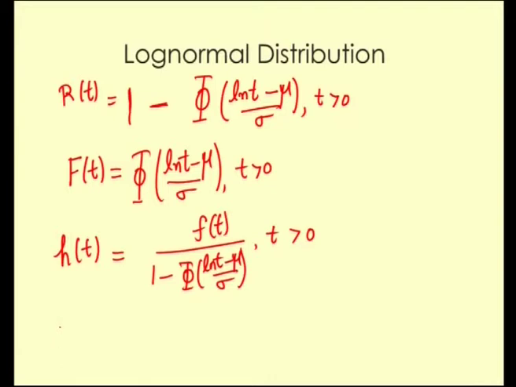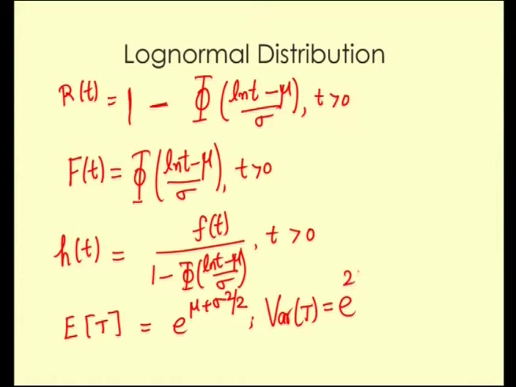Apart from this, the moments have to be looked into. So, E of t is given by e power mu plus sigma square by 2, and the variance of t is given by e power 2 mu plus sigma square into e power sigma square minus 1.